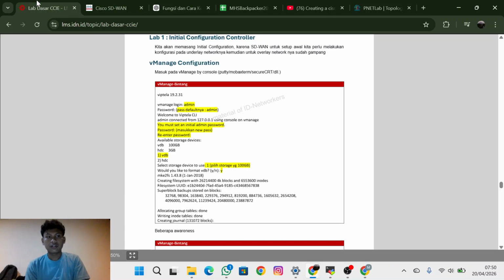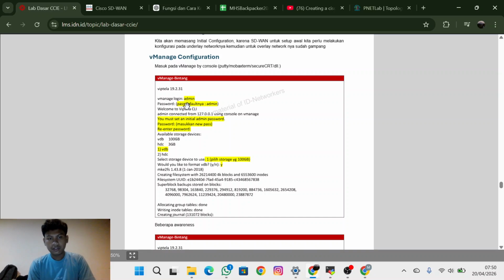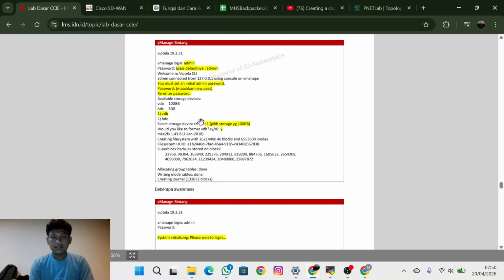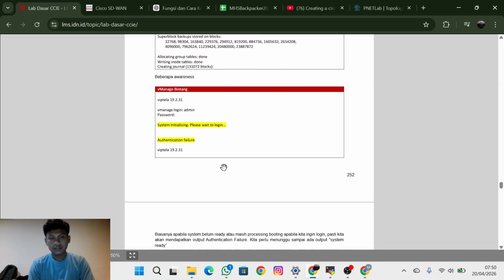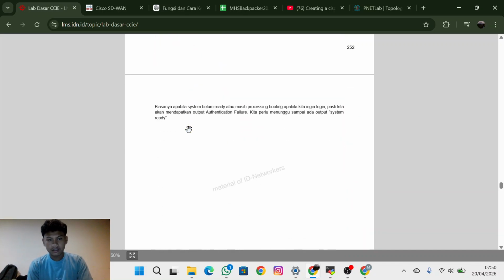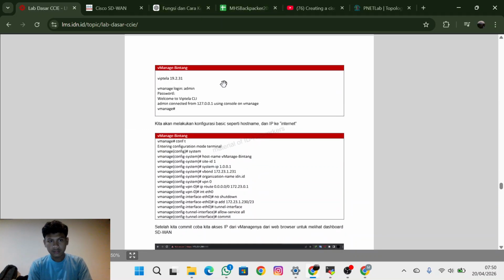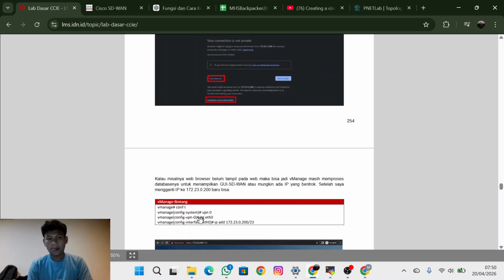This is how to configure the SD-WAN. First, vManage configuration: login is admin, password is admin. You have to set an initial admin password, choose storage, and then wait. And this is how to configure all of the vManage.